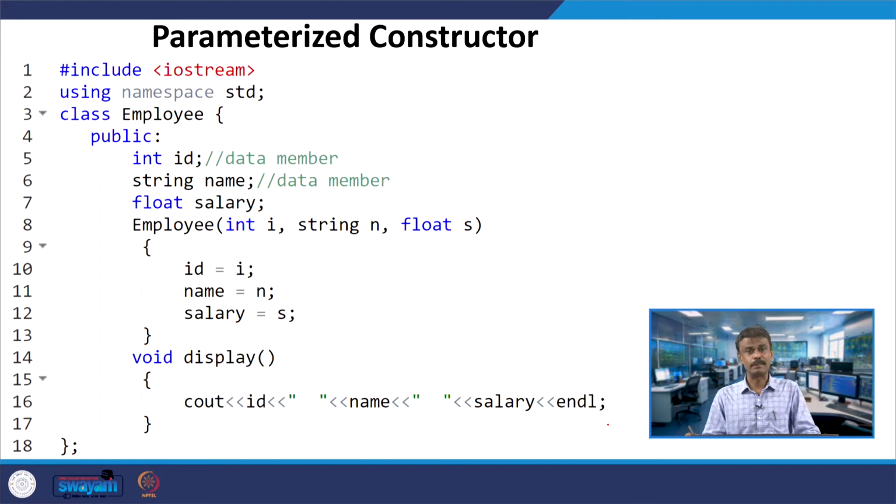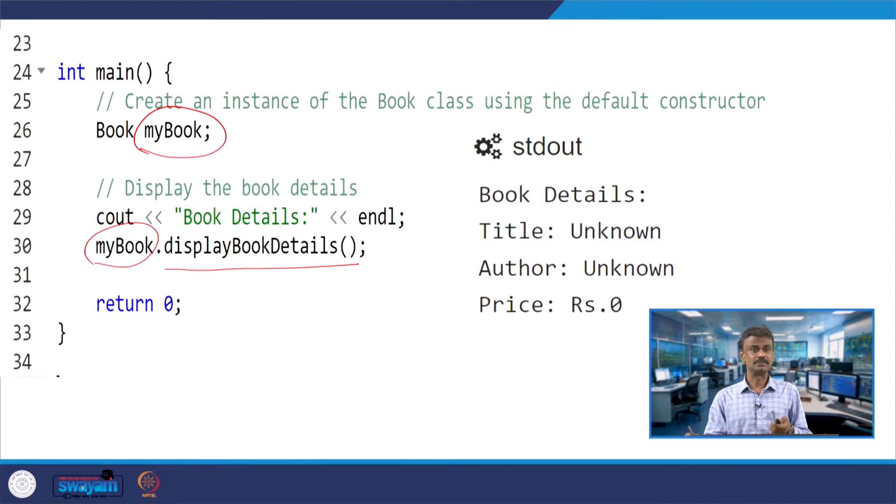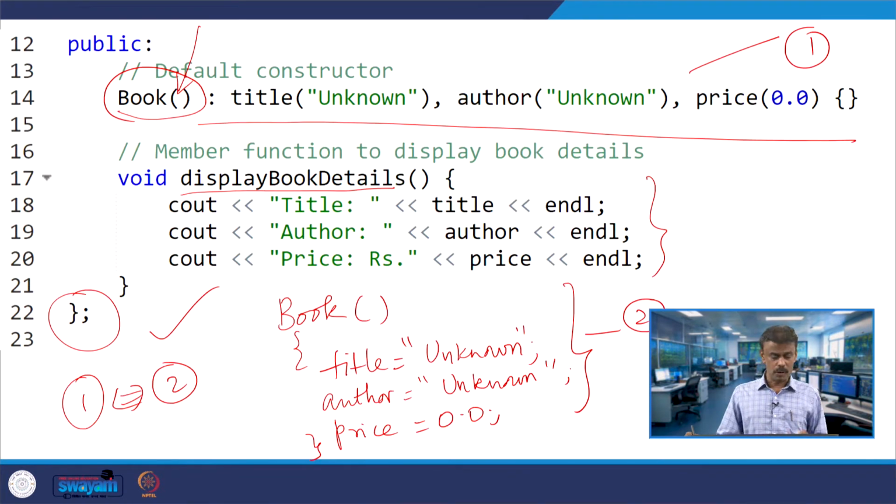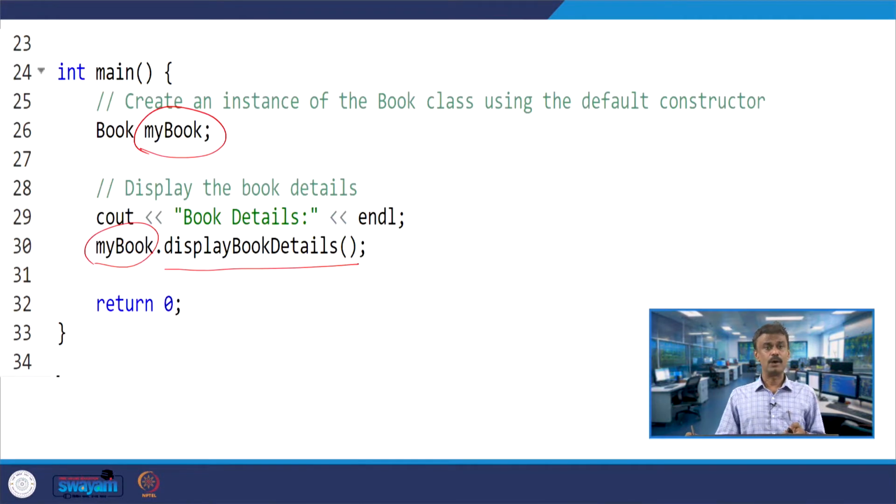So, the next concept is parameterized constructor. In the default constructor you can see no parameters. For example, we have seen 2 default constructors, the last example we had seen book. So, under book you do not have any parameters, correct.